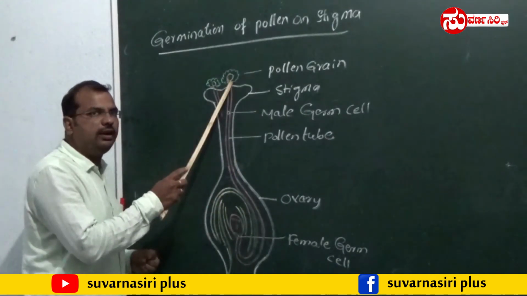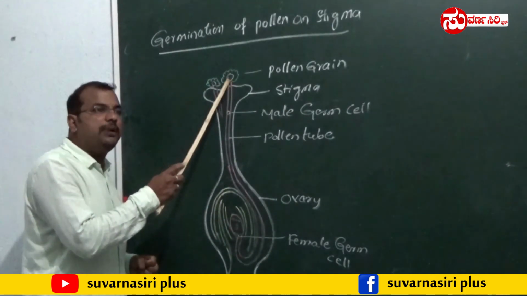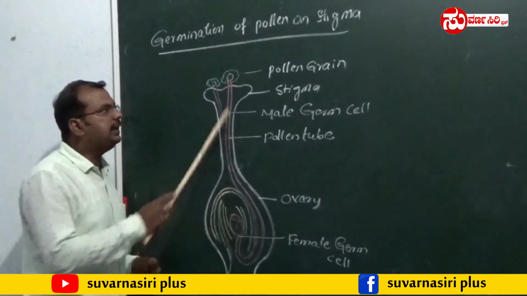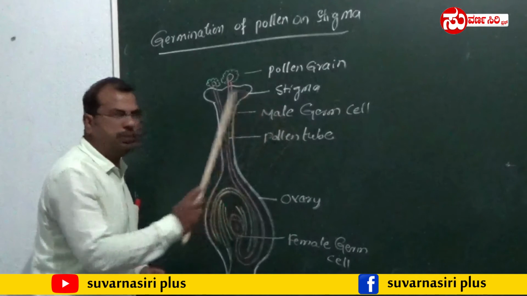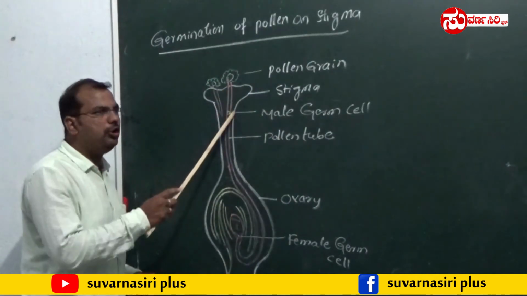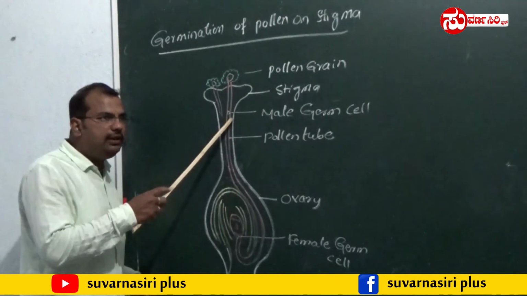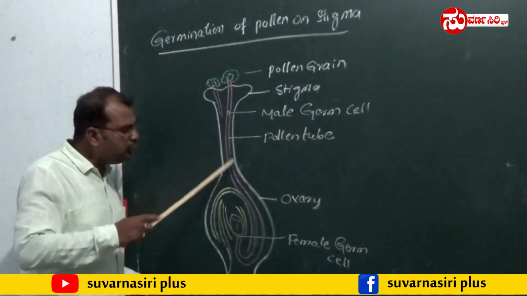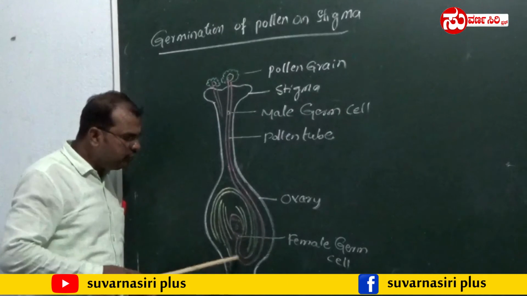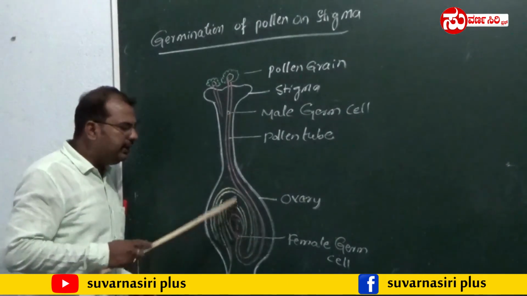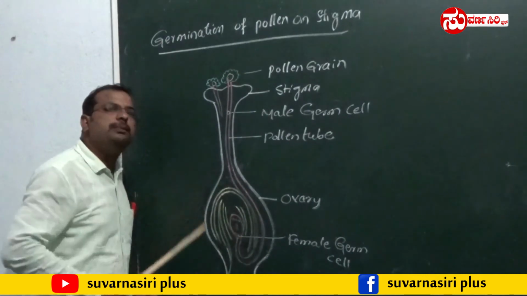Once it sticks here, the pollen grain produces a long tube-like structure called the pollen tube. Through this pollen tube, the male germ cell is transferred, and finally it fuses with the egg which is present in the basal part of the pistil.